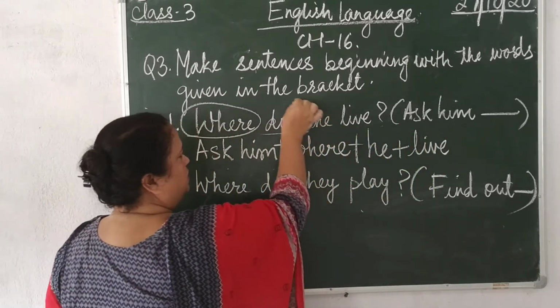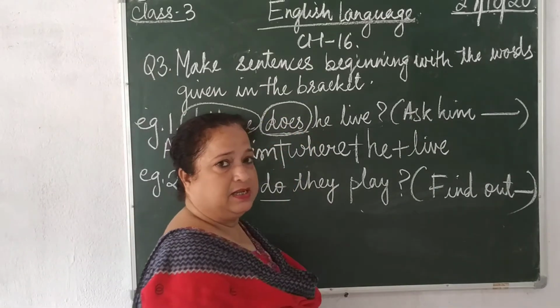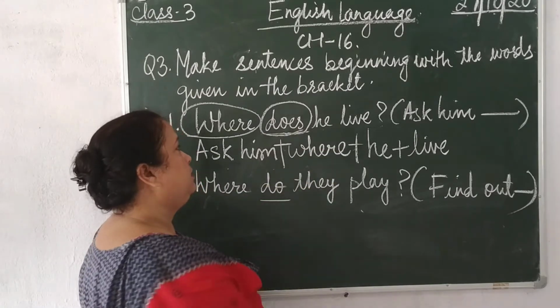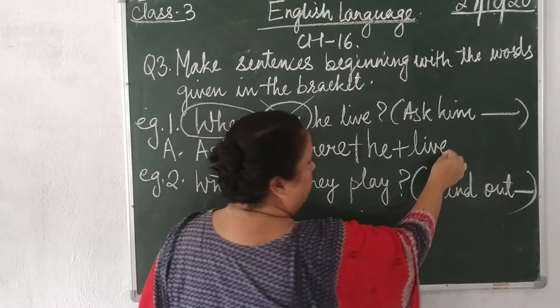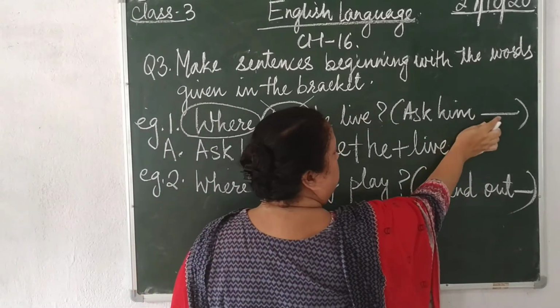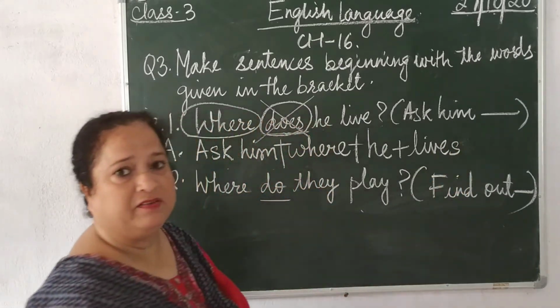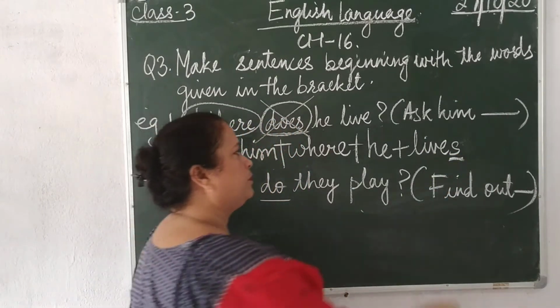But my question has does in it. So when my question has does in it, what do we do? While writing the answer, I do not use does. Instead, I add s, and the verb becomes lives instead of live. What does it become? Lives.